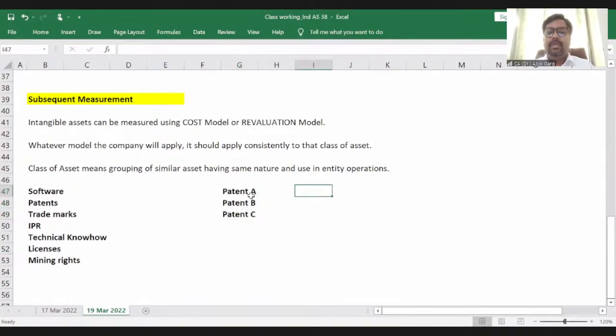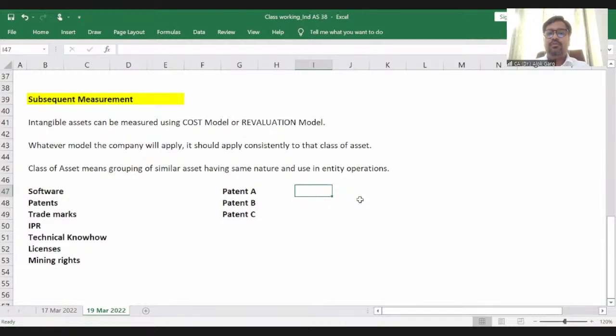For example, the company says for patent A, I want to apply the revaluation model because the price of patent A has increased. The demand for this particular medicine has increased, and that is why the price of the formula or patent for this medicine has increased.